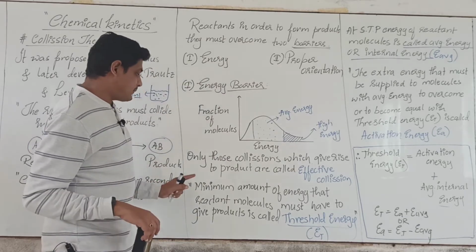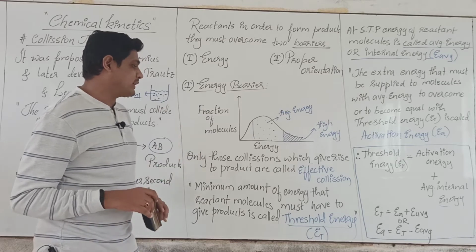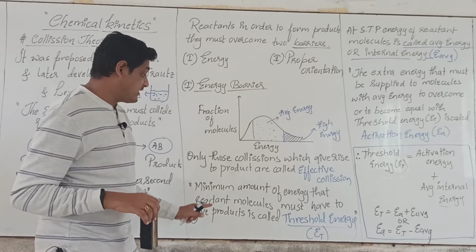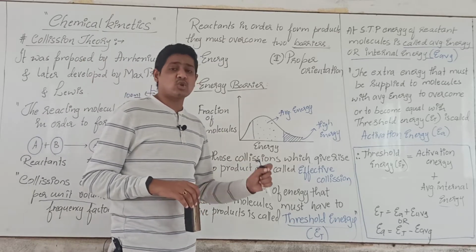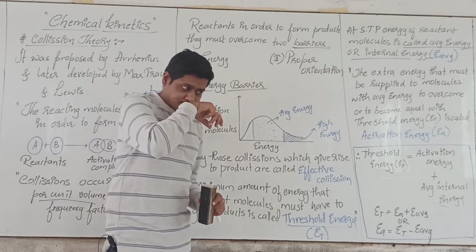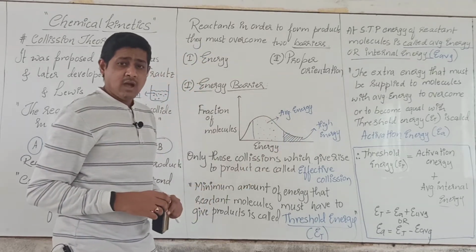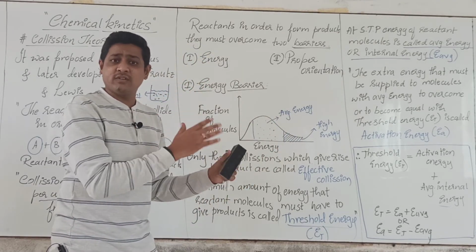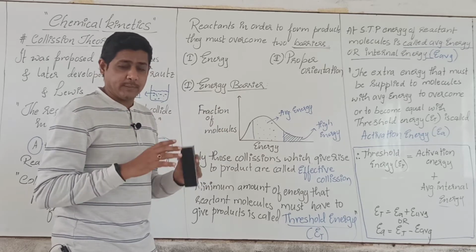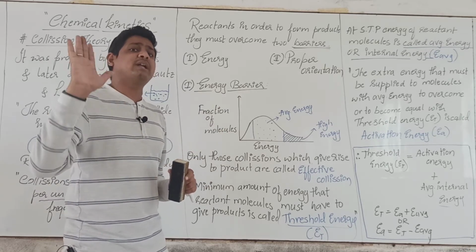See, the minimum amount of energy that the reactant molecules must have to give product is called the threshold energy. There are a number of reactant molecules, and the energy of these molecules is different, but in order to form the product there is a minimum requirement of energy.